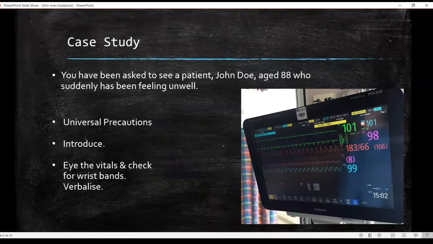You will walk in, and now, of course, here there is no way for me to simulate a Simman, but there you will be seeing a Simman on the bed. There might be equipment around on the table. So try to get a general feeling of your room, because I have seen a lot of candidates go in and miss out on the things around them, which are pretty much clues to help you with this station. You'll have the examiner sitting at one end, and now how do you begin?